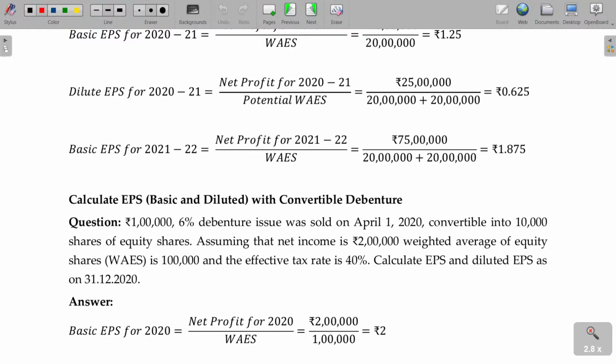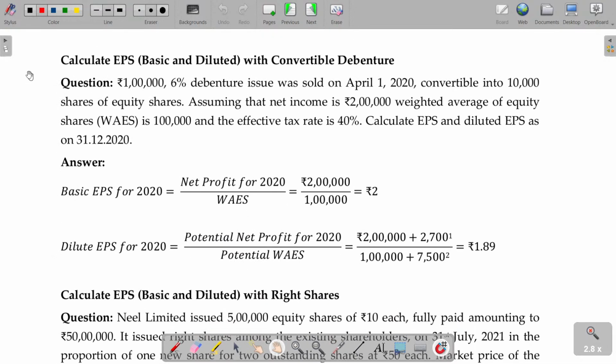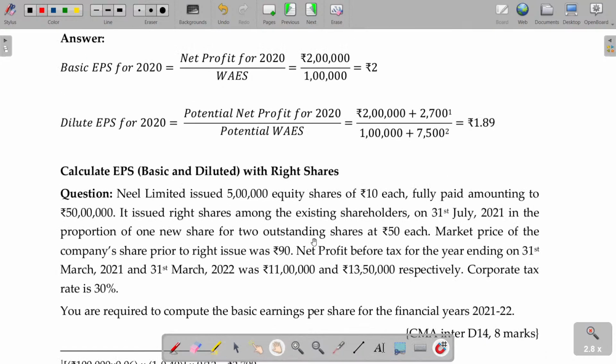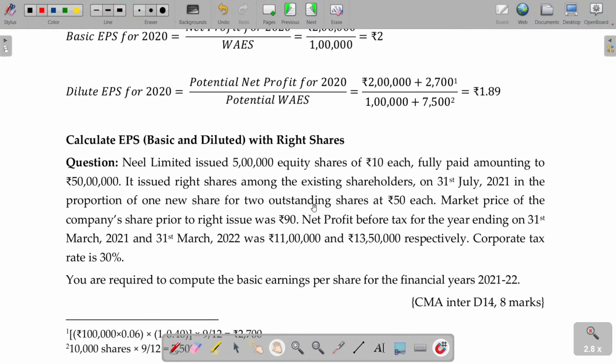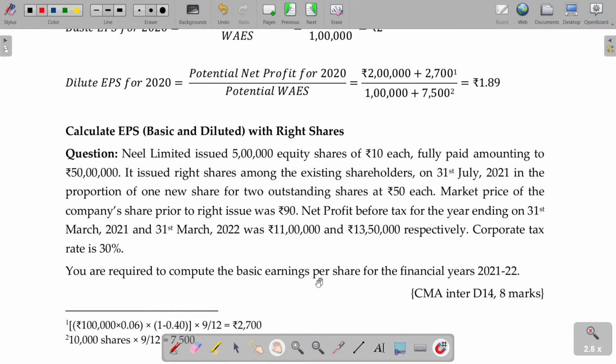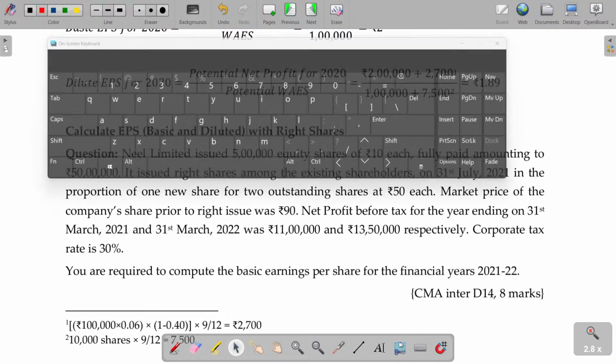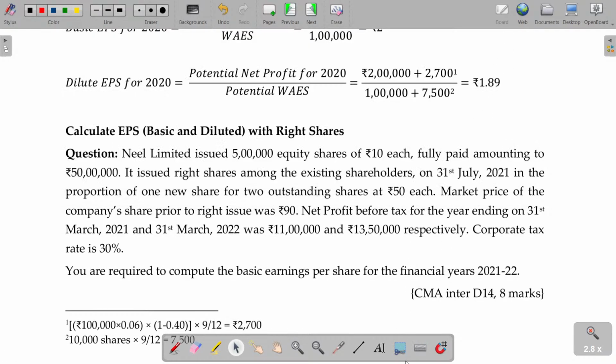So we have completed this one. Bonus is over and the convertible debenture case is over. What happens in case of right shares? So it involves some extra calculations also. You have to be careful here, especially for right shares. Let's see this illustration.